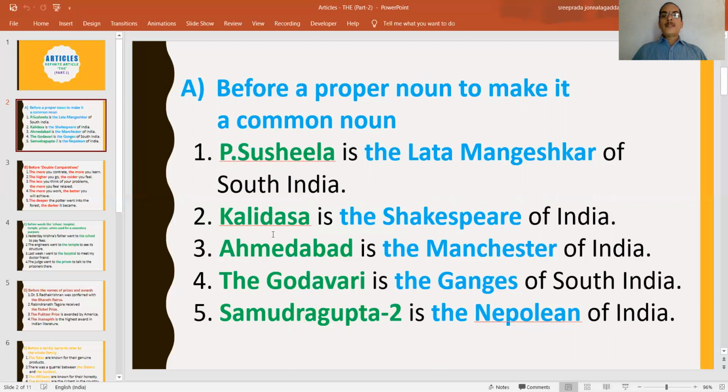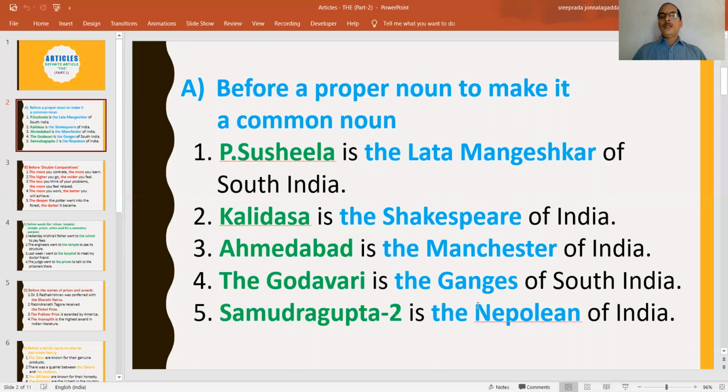Kalidasa is the Shakespeare of India. So here also we are comparing two proper nouns, Kalidasa and Shakespeare. By just comparing these two, Shakespeare becomes a common noun, even though it is a proper noun. Ahmedabad is the Manchester of India. The Godavari is the Ganges of South India. Samudragupta too is the Napoleon of India.